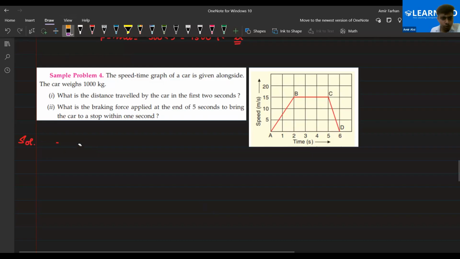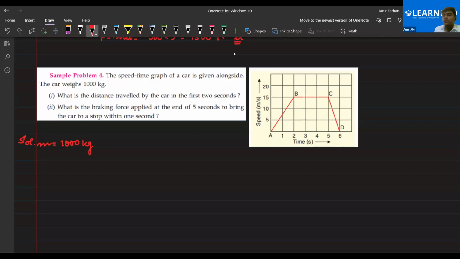Okay, everyone, please look at the screen. Let's solve it together because we have a very limited amount of time. The mass is 1000 kg. The speed-time graph is given to you. I got it, Tejas, that's great.